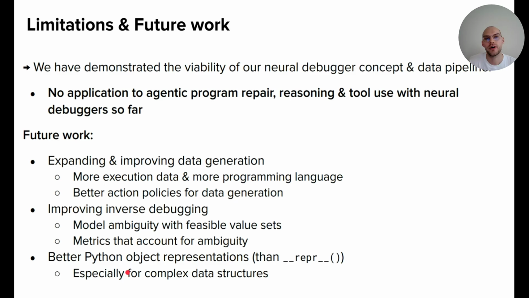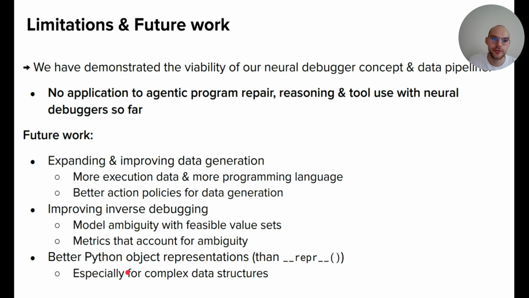What we've not done so far, and this is one major limitation, is we have not applied it to agentic program repair, reasoning, and tool use with the Neural Debugger. So I could imagine that during reasoning we could, and that's actually something that we've tried with CWM already, but not with the Neural Debugger, interleave reasoning traces with a Neural Debugger or with execution traces, and in that way encourage the model to use this execution trace prediction during reasoning.